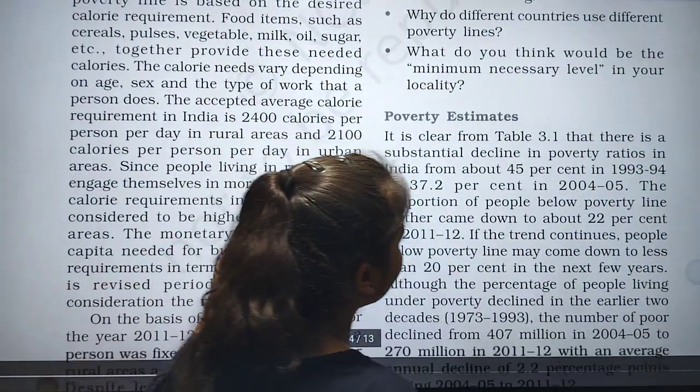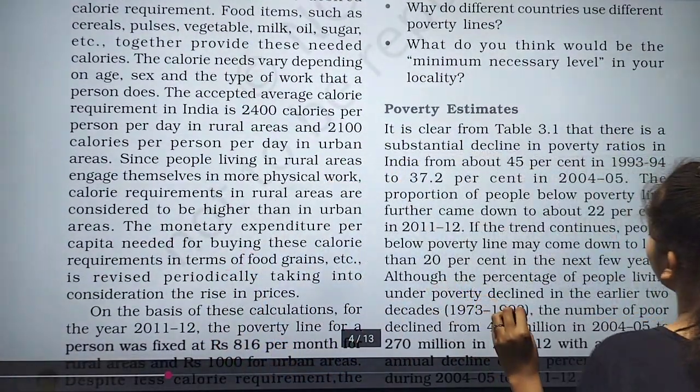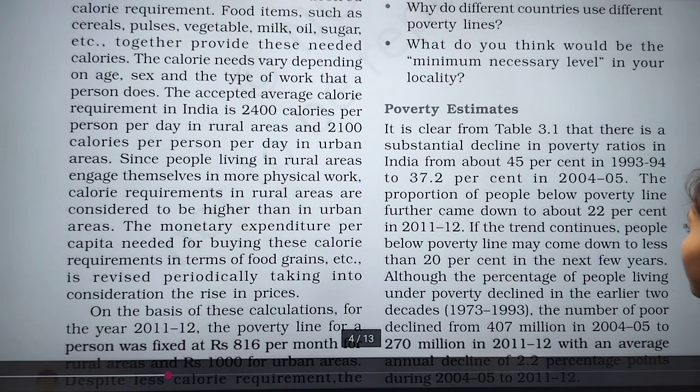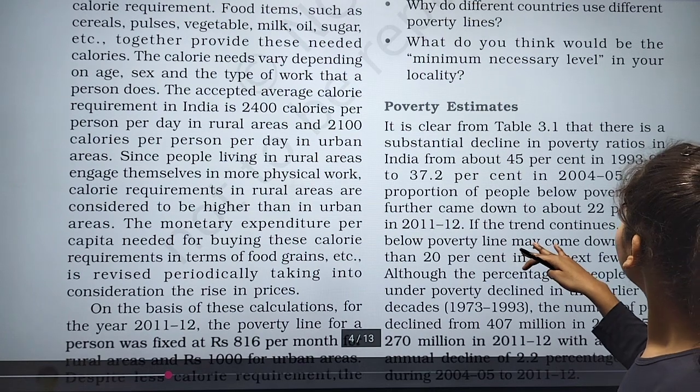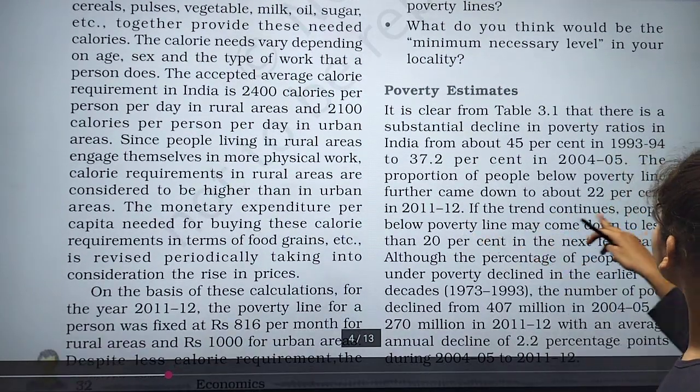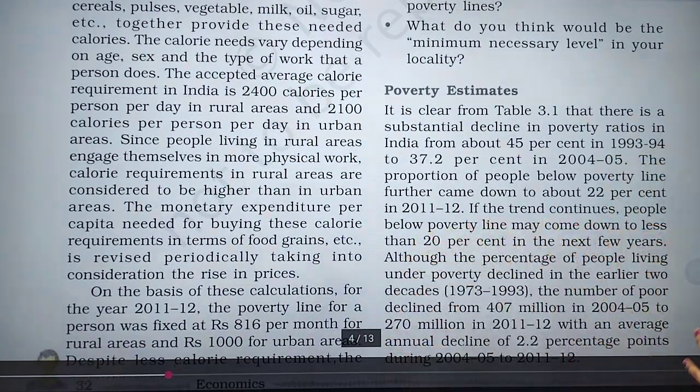The proportion of people below the poverty line further came down to about 22% in 2011 to 12, and if the trend continues, it may come down to less than 20%.